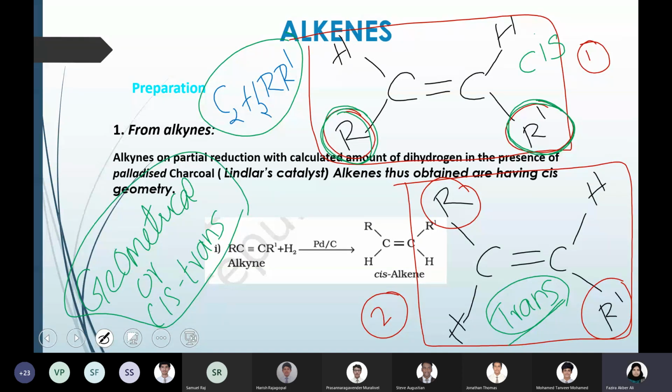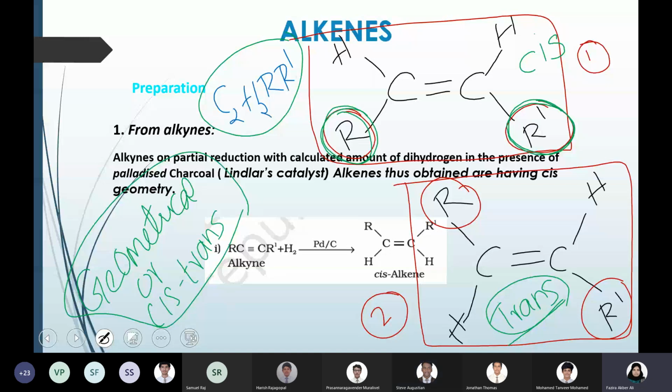Am I clear on this? Geometrical and cis-trans isomerism. Please respond, please ask questions, then only I know whether I should take more examples to explain or this is fine. Ma'am, does this work in alkynes?